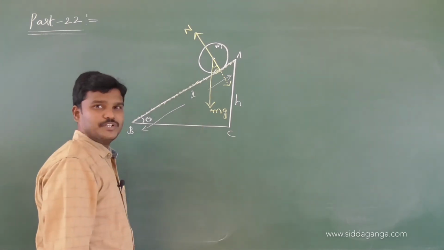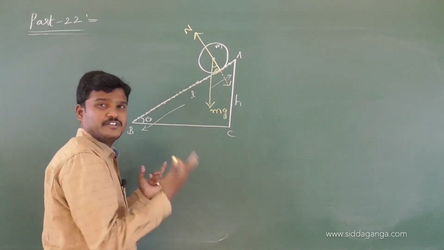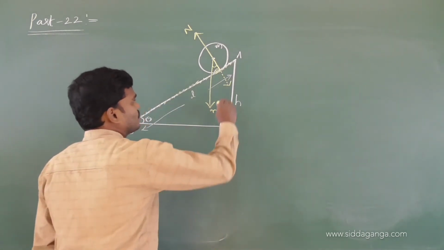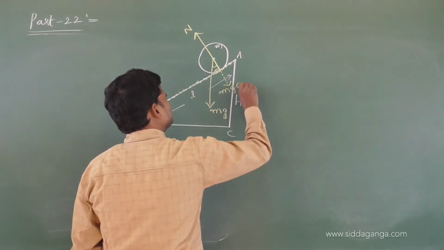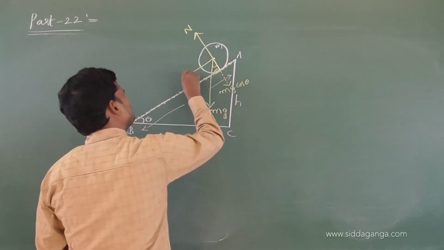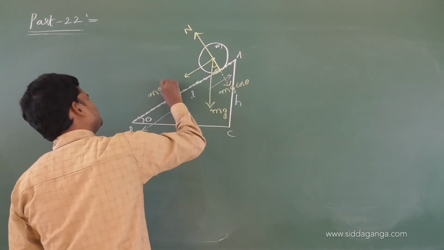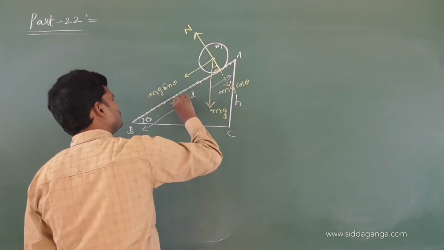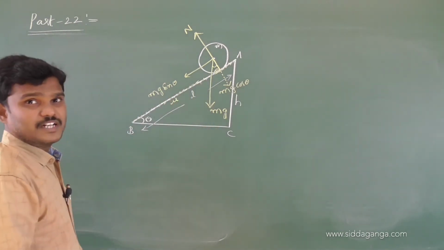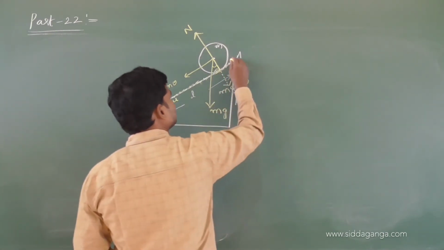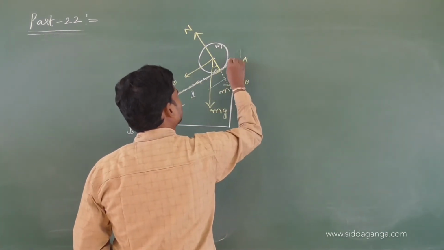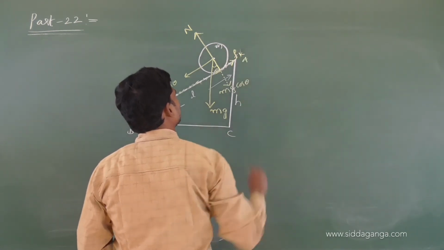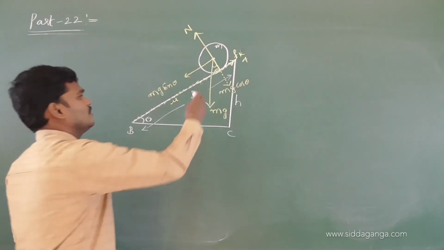Resolve the weight into two components. We have done plenty of resolutions in previous chapters, like in laws of motion. This component is mg cos theta, and this component is mg sin theta. Friction is there, with mu as the coefficient of friction. The frictional force will act in this direction, Fk.